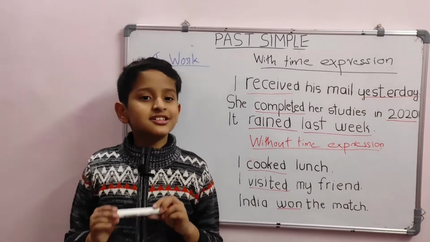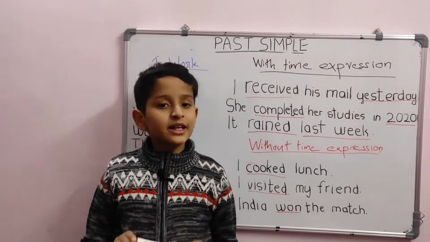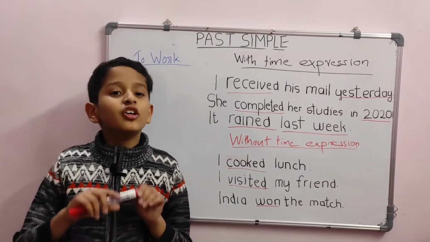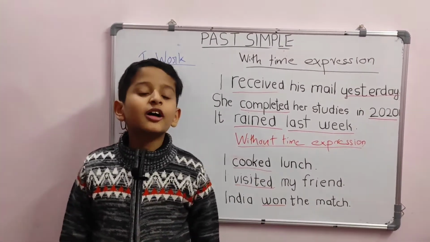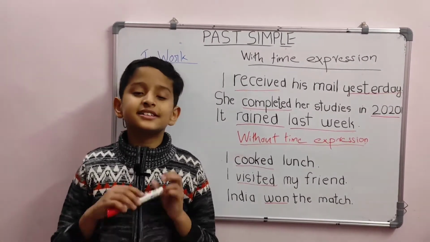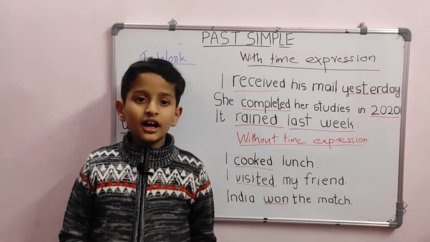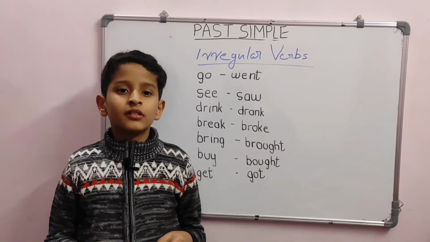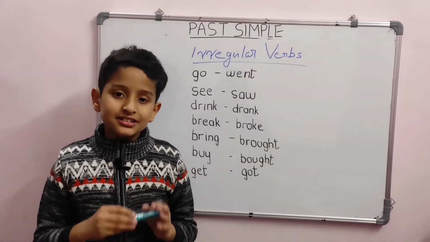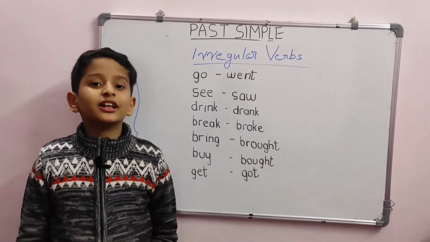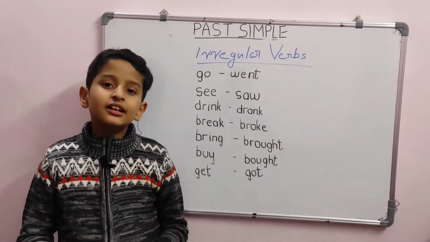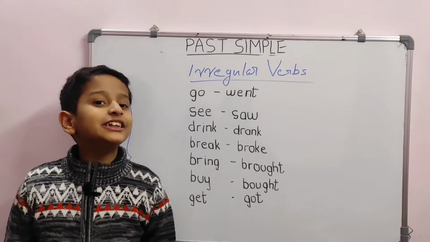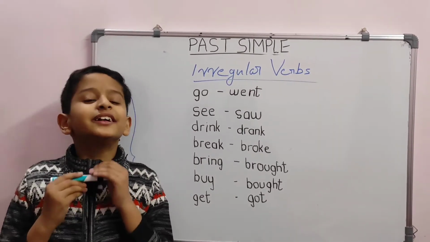We can use this tense to talk about the recent past, like I watched a movie yesterday. We can also use this tense to talk about things that happened in the distant past, like I visited my grandfather 3 years ago. While learning the simple past tense, it is important to understand the regular and irregular verbs. So how do we get to know which is which? It is a little bit tricky.